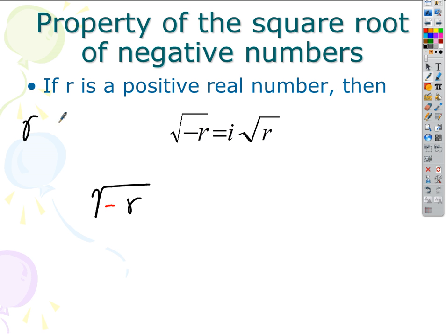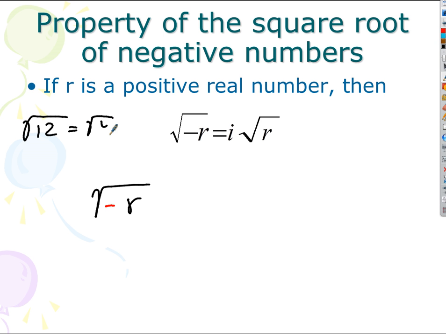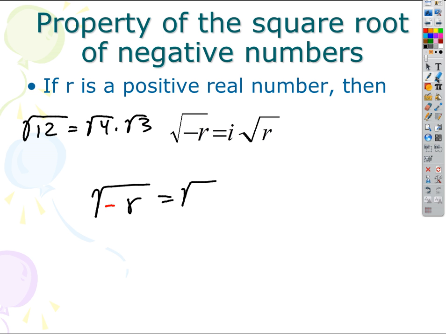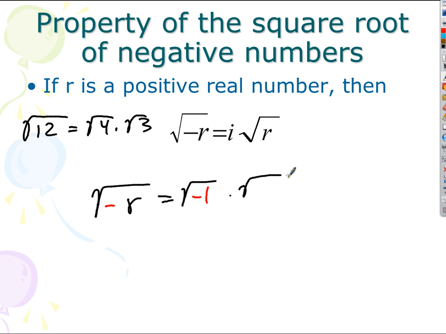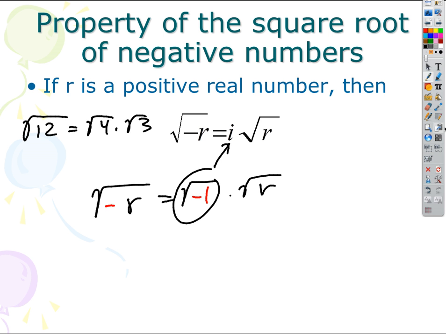If I had the square root of 12, I wrote it as the square root of 4 times the square root of 3. Remember that? I can break this up into the square root of -1 times the square root of r. And the square root of -1 is what we're just calling i. So then we get an answer. It's just i times the square root of r.